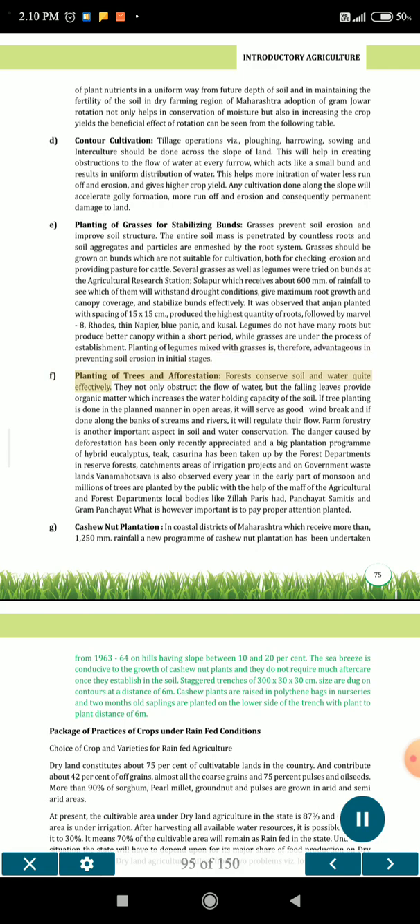F. Planting of trees in afforestation. Forests conserve soil and water quite effectively. They not only obstruct the flow of water, but the falling leaves provide organic matter which increases the water holding capacity of the soil. If tree planting is done in the planned manner in open areas, it will serve as good windbreak, and if done along the banks of streams and rivers, it will regulate their flow. Farm forestry is another important aspect in soil and water conservation.